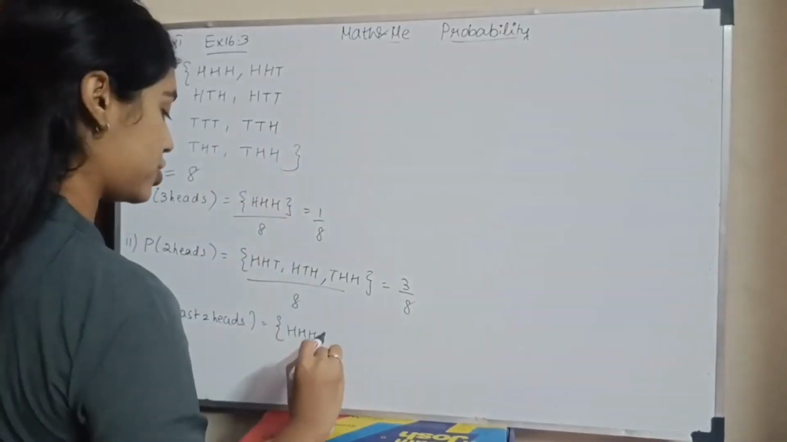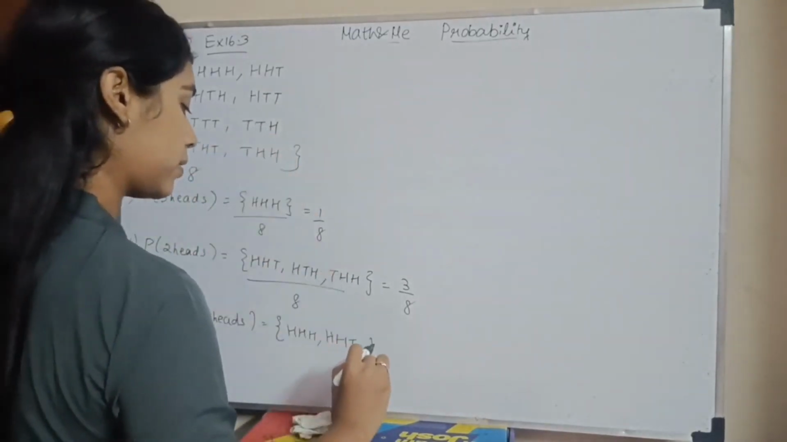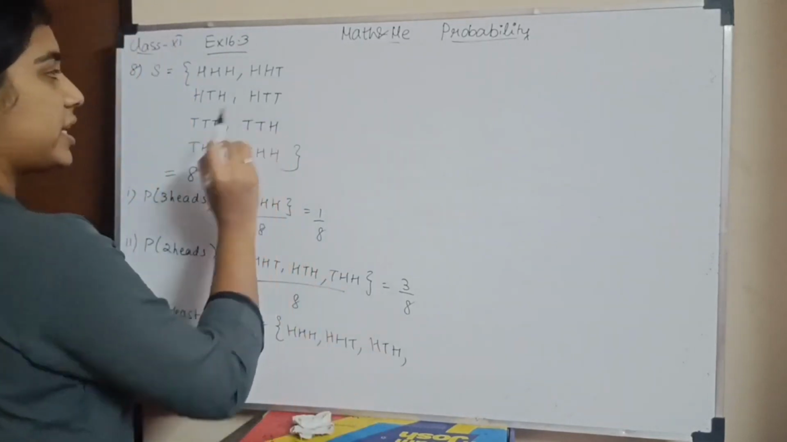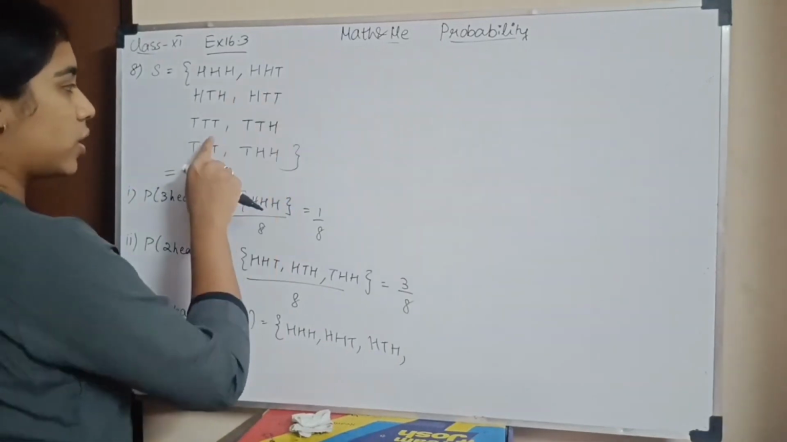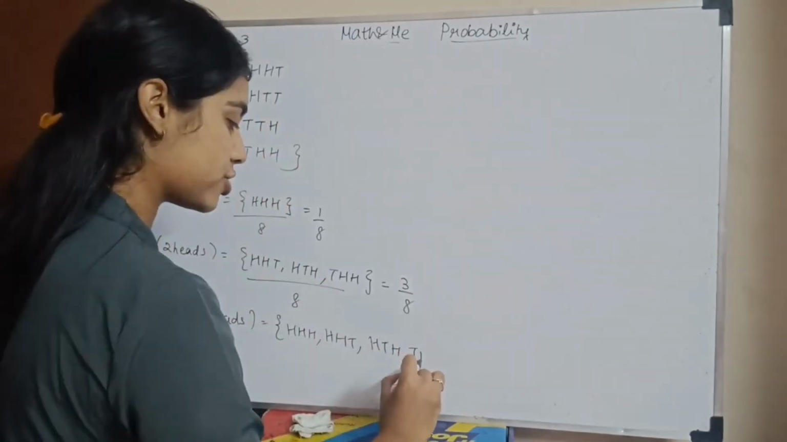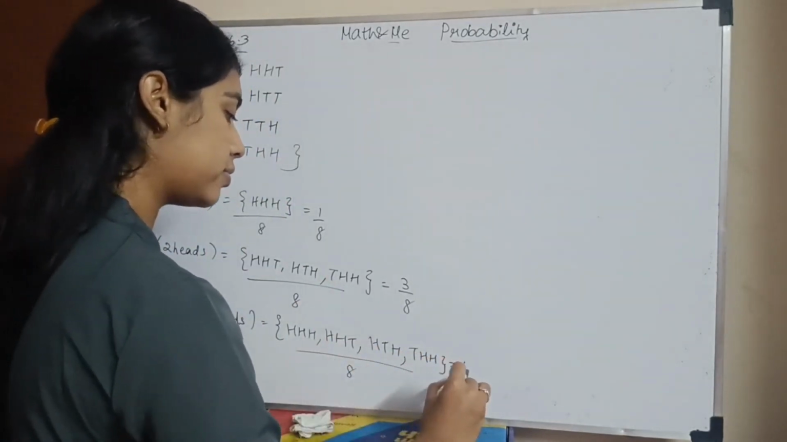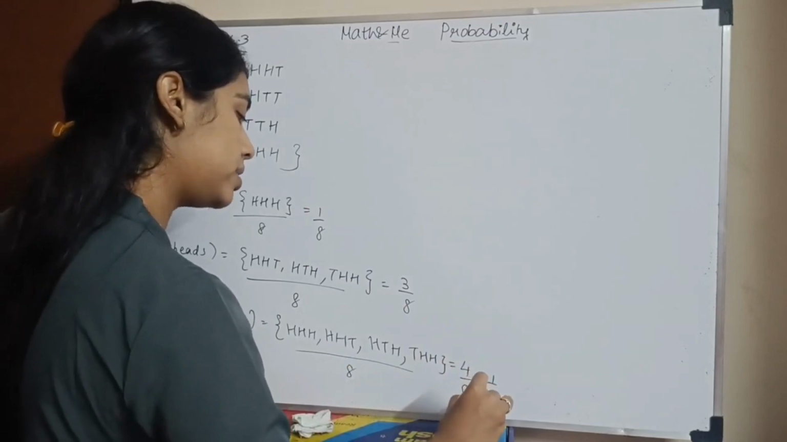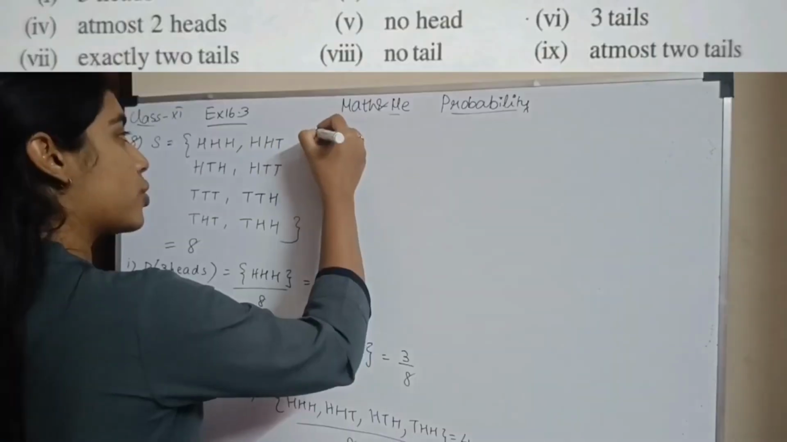Then I have HHT, HTH, HTT. In HTT I only have 1 head, and I need at least 2 heads, so this is ruled out. This is ruled out. This is ruled out. So I have THH divided by 8, so I have 1 divided by 8... I have 4 divided by 8, which is 1 by 2. Okay. Next subsection, at most 2 heads.